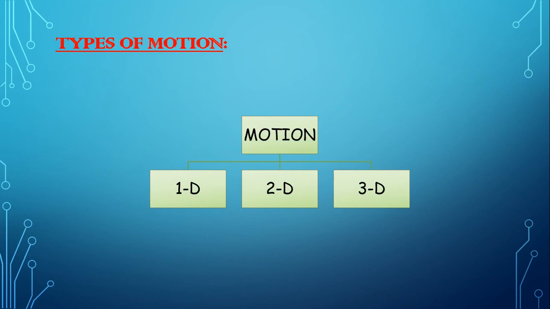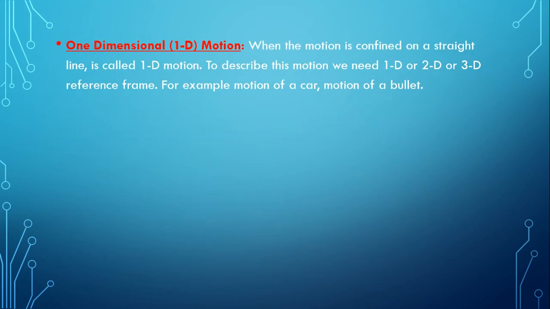There are three types of motion: 1D motion or one-dimensional motion, 2D motion or two-dimensional motion, and 3D motion or three-dimensional motion. One-dimensional motion, or 1D motion: when the motion is confined to a straight line, it is called one-dimensional motion. To describe this motion, we need a 1D or 2D or 3D reference frame. For example, motion of a car or motion of a bullet.